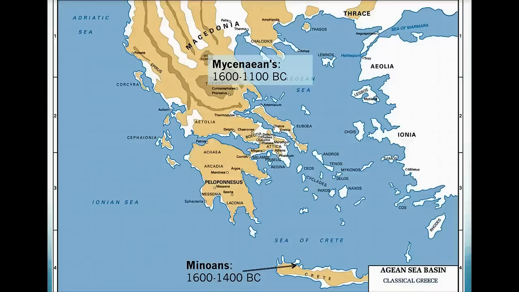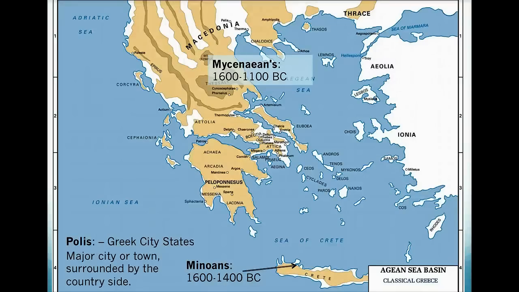But we're going to really be looking at Greek city-states, what they call a polis. And all a city-state is a major city or town surrounded by the countryside. And so all these little white dots you see on the map, the two most famous being Sparta and Athens, are independent city-states. Greece is not a unified country, nation, or empire. These are all independent. Some have alliances, some don't. And what we are going to see happen between 750 and 500 BC is Greek government in these city-states is going to evolve. So that's what we're going to look at next.